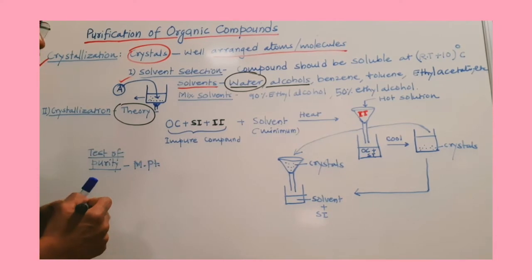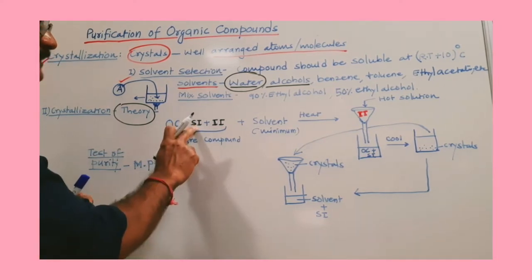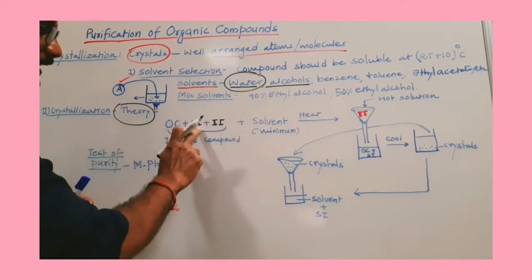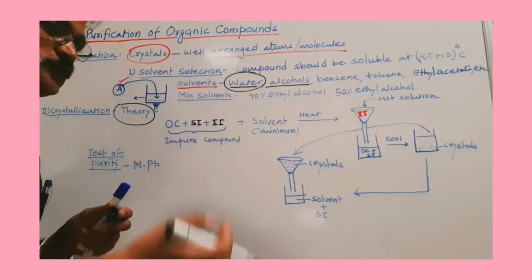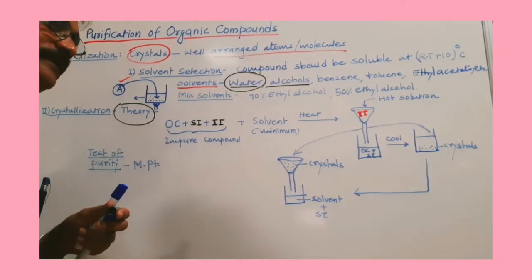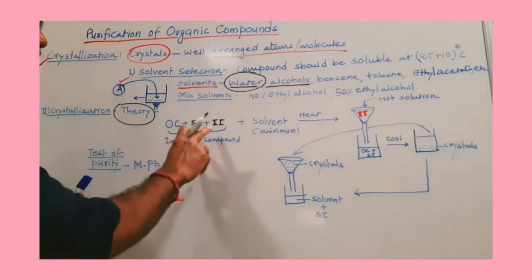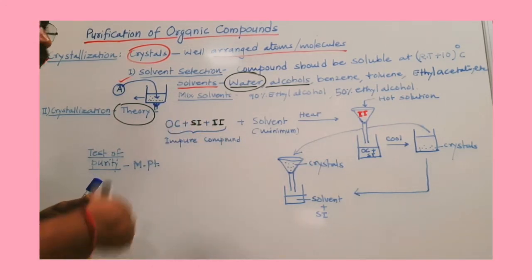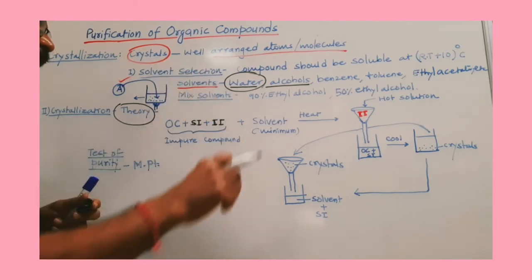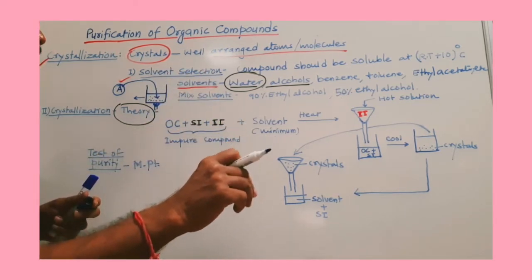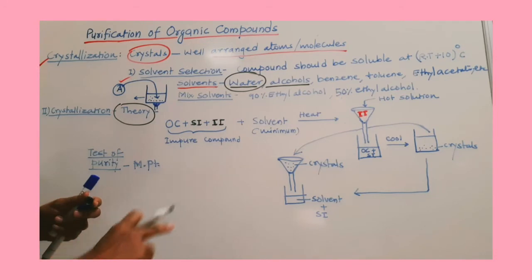What does it mean? Soluble impurity means whatever solvent we select, that impurity is soluble in that solvent easily at room temperature. So when that impurity is added in the solvent, it will be dissolved.